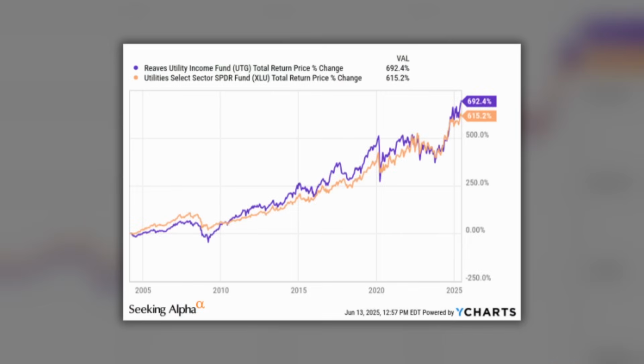As a CEF, it does fluctuate between a premium and a discount to NAV. It's historically traded roughly in line with NAV, and currently it's trading at a slight discount to its average valuation over the past 52 weeks. So it's actually a decent time to buy it on that front. And again, the active management has generated long-term outperformance from a total return perspective, whether in terms of its index, which is like a CEF index from Morningstar, or even just the XLU utilities ETF. So no matter how you slice it, UTG has been a pretty good fund.